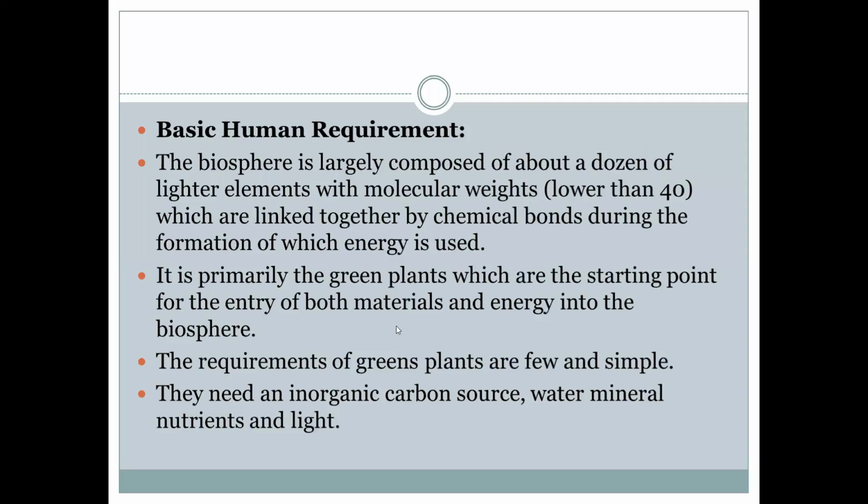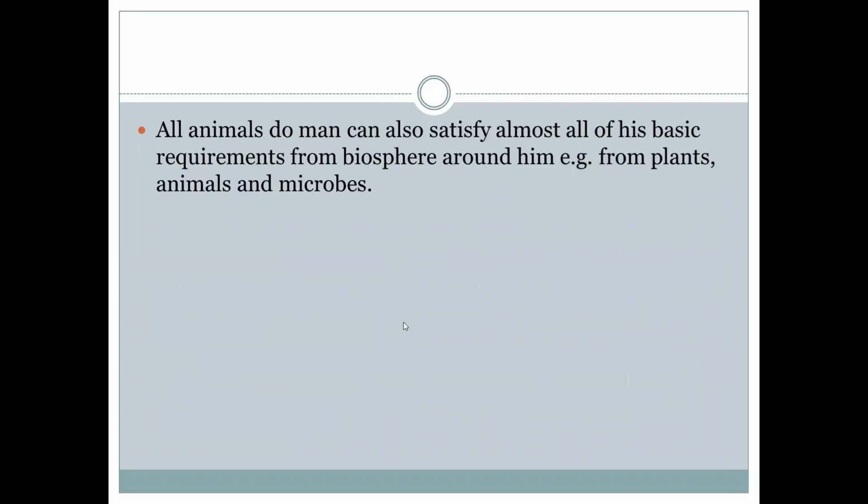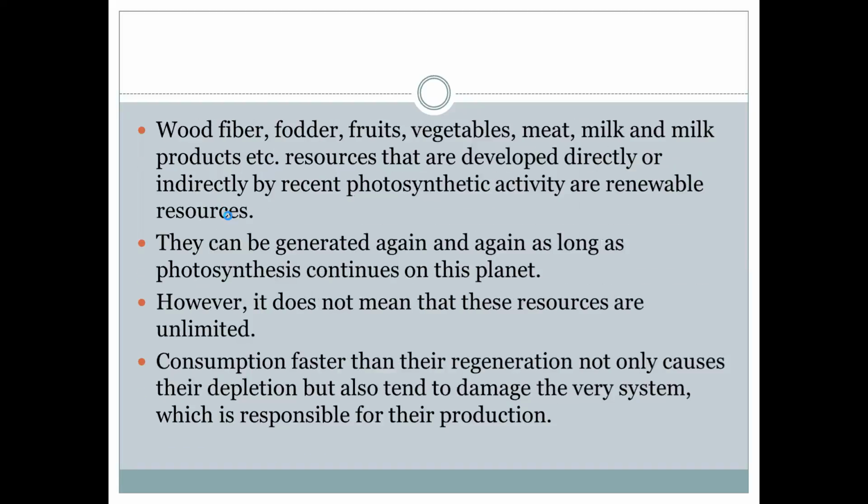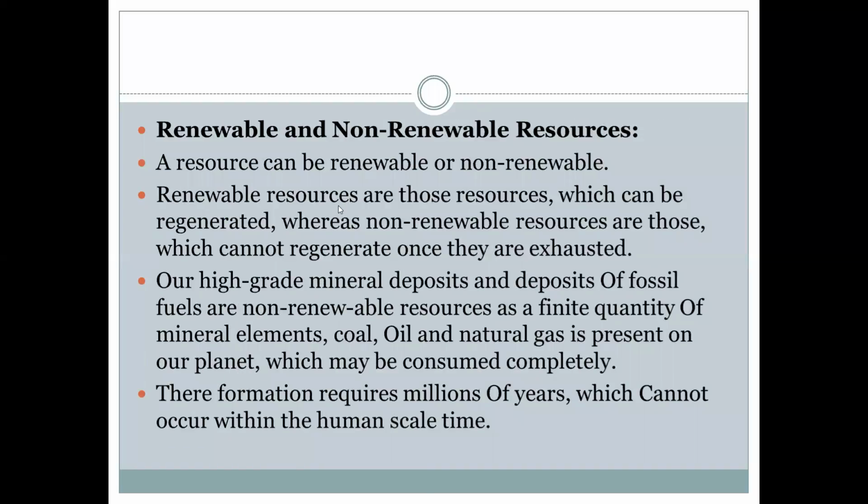These resources should be utilized by the animals, plants, human being. All the animals and man can satisfy almost all the basic requirements from the biosphere around him, like plants, animals, and microbes. So these are the resources which are utilized by all the organisms. These are the renewable and non-renewable resources.